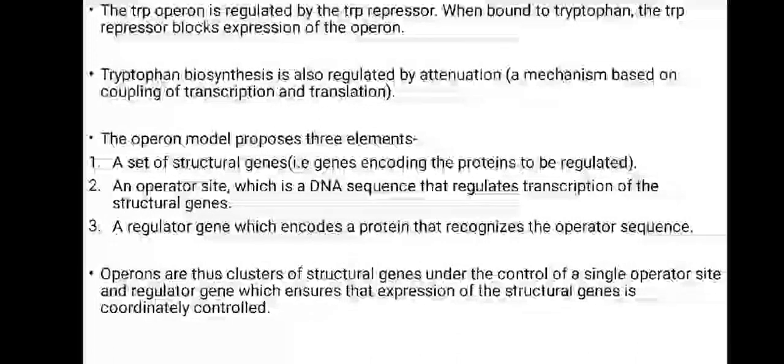The operon model possesses 3 elements: a structural gene, that is the gene encoding the protein to be regulated; an operator site, which is a DNA sequence that regulates transcription of the structural genes; and a regulator gene, which encodes a protein that recognizes the operator sequence. So operons are clusters of structural genes under the control of a single operator site and regulator gene, which ensures that expression of the structural genes is coordinately controlled.